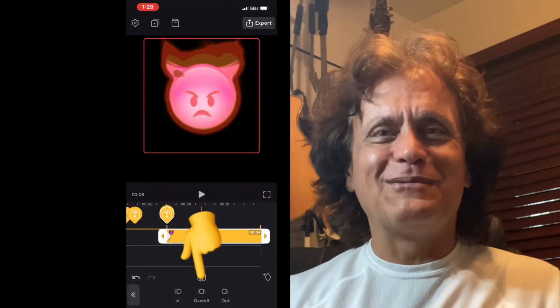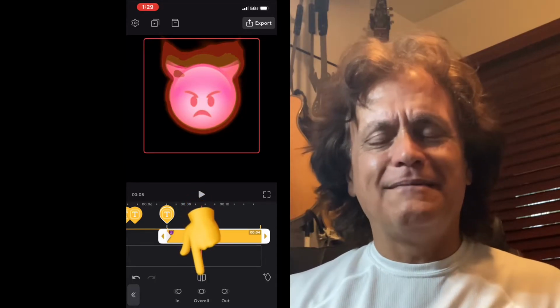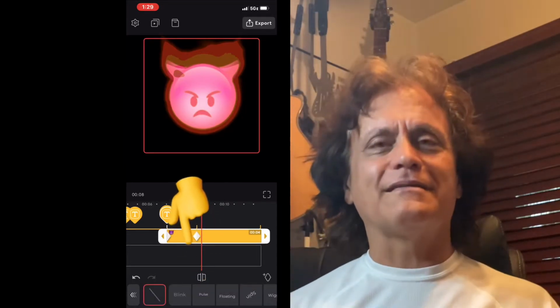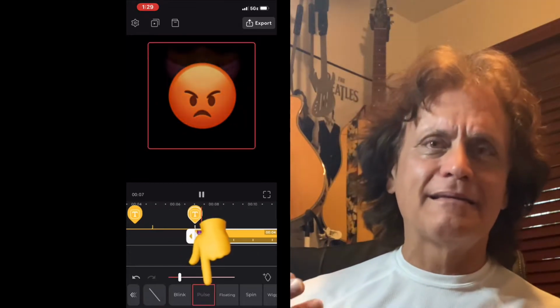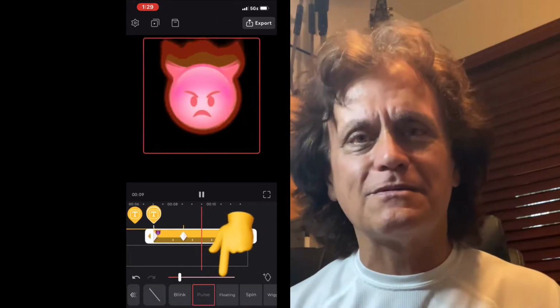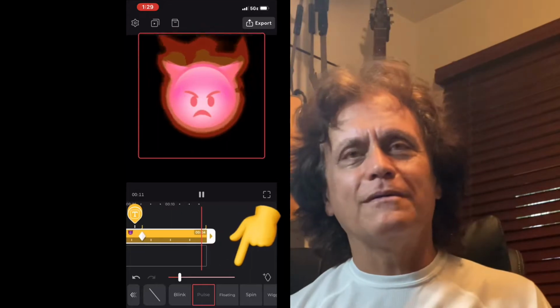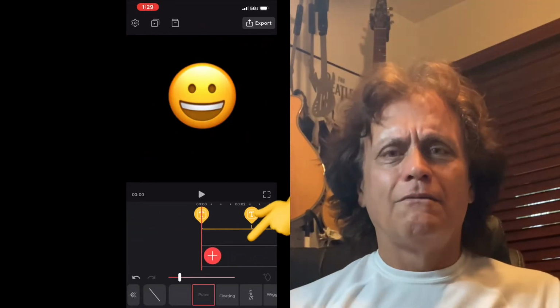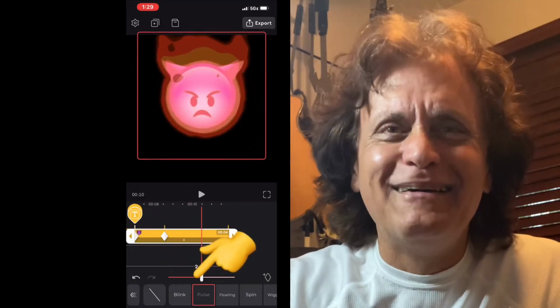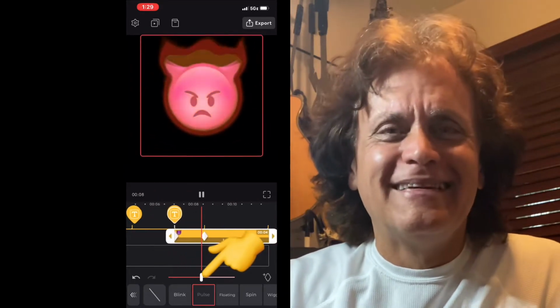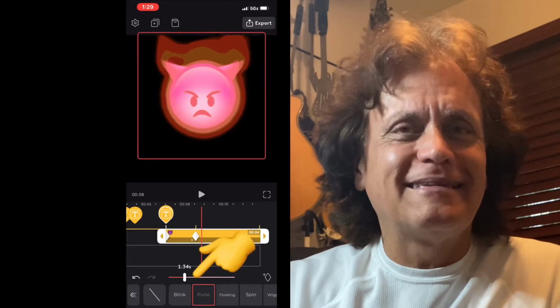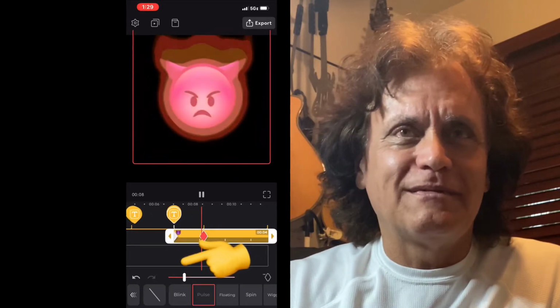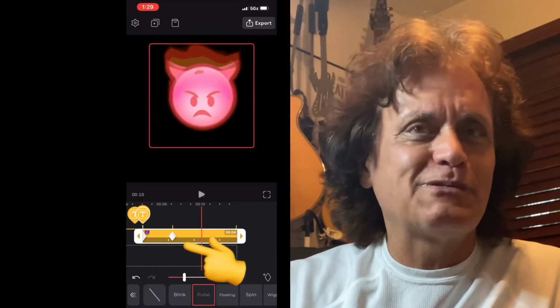We've got the transitions down, but we can add even more. We can add an effect, which is bouncing, blinking, spinning. So let's go into pulse. Now not only are we raging, mad, furious, on fire, we're pulsing with anger. So there you go. Now we're pulsing, and you can adjust the speed of the pulse, faster, slower.